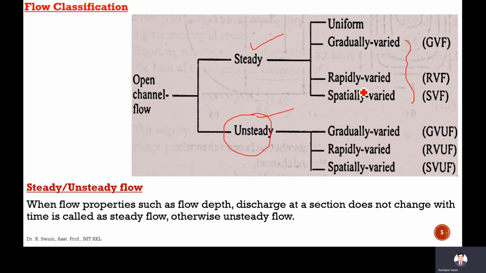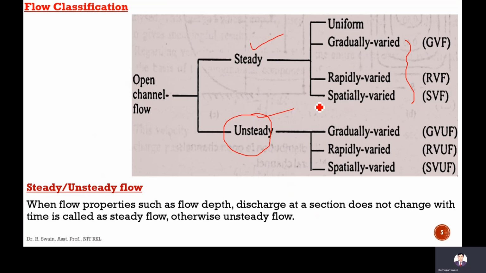Non-uniform is classified into 3 types. One is gradually varied. Gradually varied means the variation is gradual. Rapidly varied means the variation is rapid, means the change in depth or change in velocity occurs rapidly along the length of the channel.